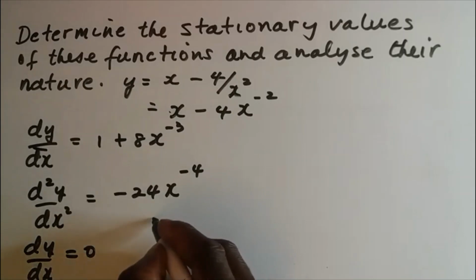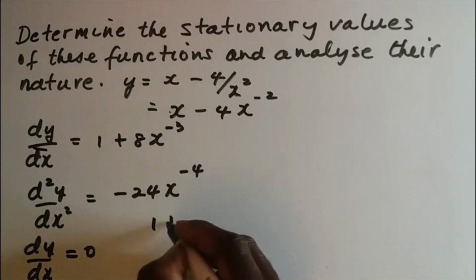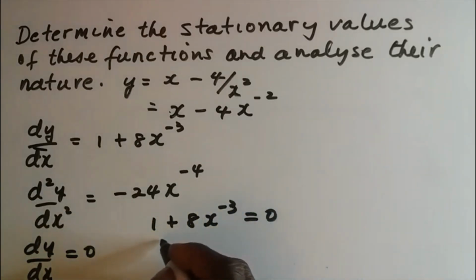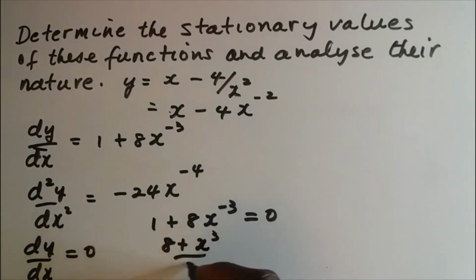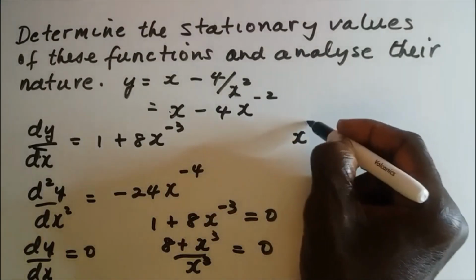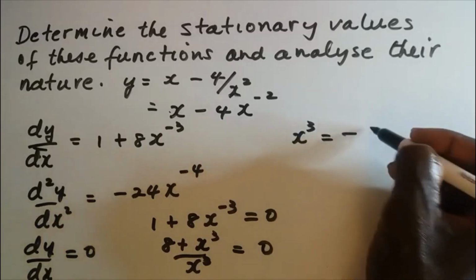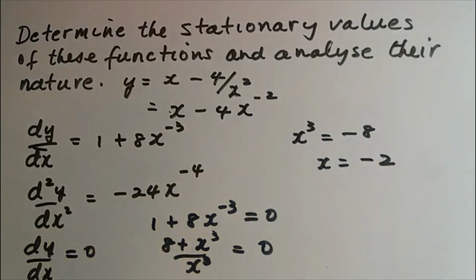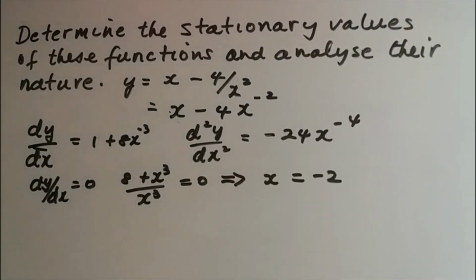We know that 1 add 8x to the minus 3 is equal to 0, which is the same as writing (x cubed add 8) over x cubed is equal to 0. And this gives us x cubed is equal to minus 8, so we have x is equal to negative 2. So now we've found our first and only x coordinate, which is negative 2.